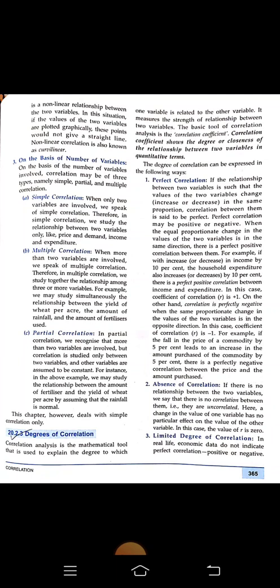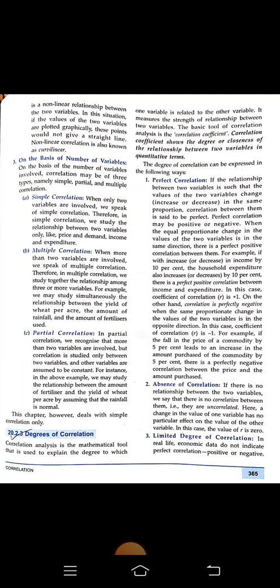Next, we have the absence of correlation. If there is no relation between two variables, we say that there is no correlation between them. That is, they are uncorrelated. Here, a change in the value of one variable has no particular effect on the value of the other variable. In this case, the value of r is 0.